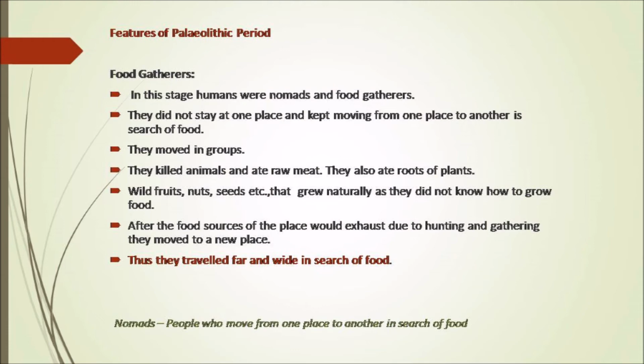They moved in groups, they killed animals and ate raw meat. So they killed the animals and they ate raw meat. Raw meat means uncooked meat. As they didn't know how to grow crops, they ate the roots of plants, wild fruits, nuts, seeds, etc. that grew naturally, because they did not know how to grow food.